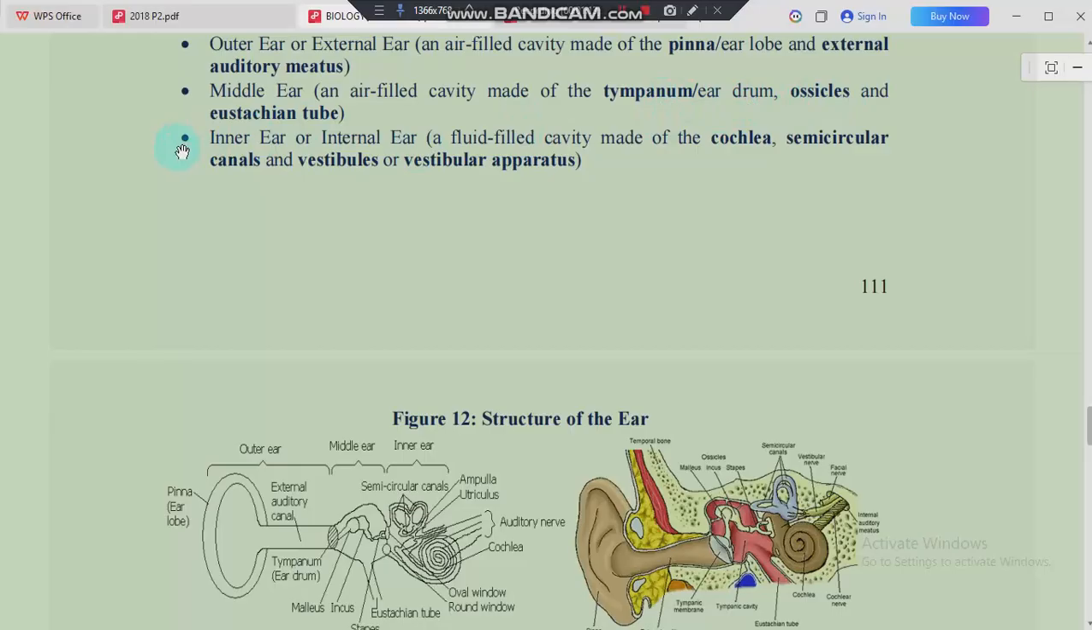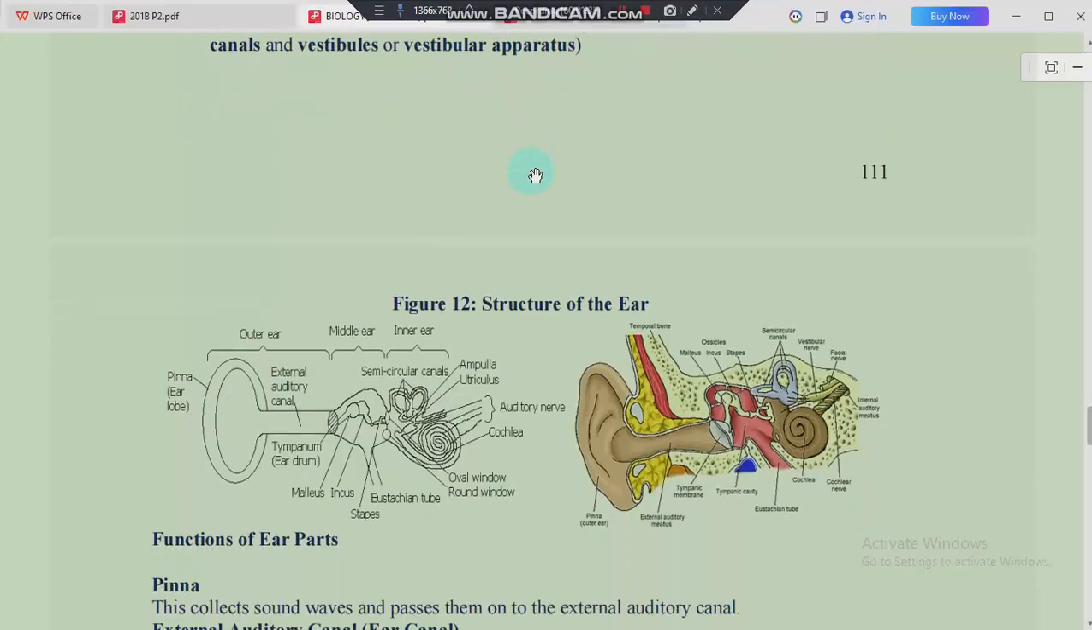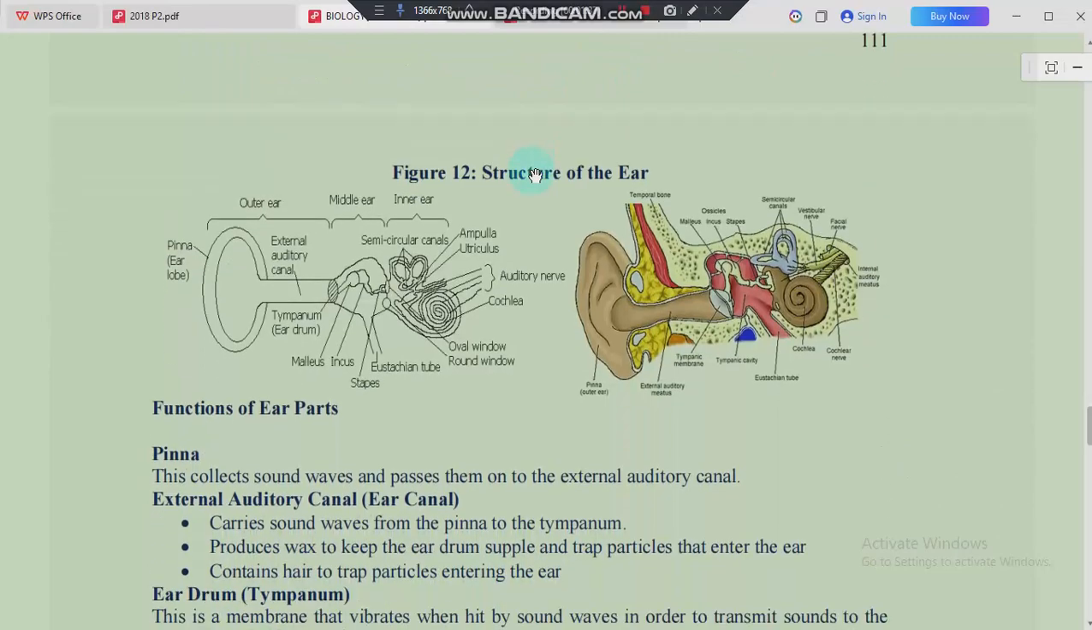And then we finally have the inner ear as the last region. This inner ear contains a fluid-filled cavity, which is made up of the cochlea, the semicircular canals, and the vestibule or the vestibular apparatus. So all those are the parts. So coming to our ear, these are the parts.